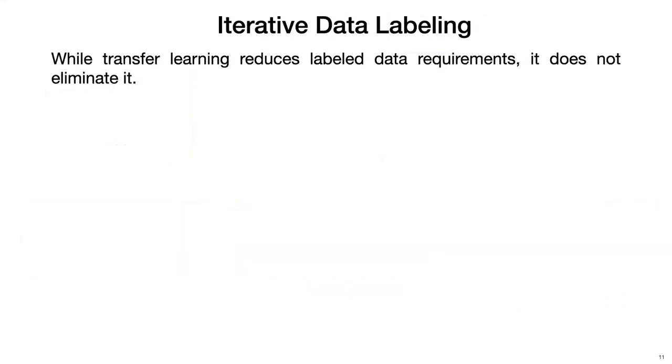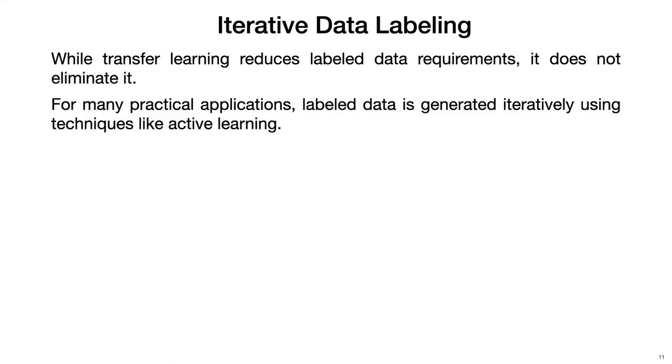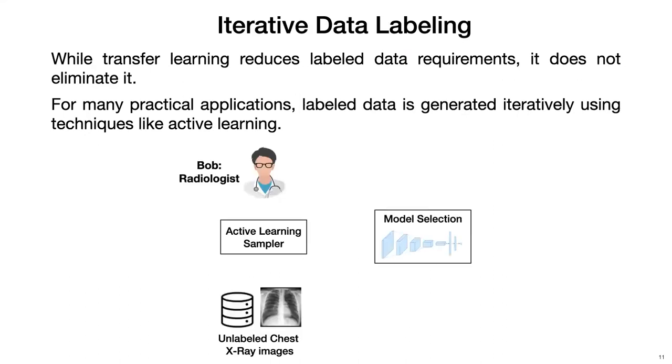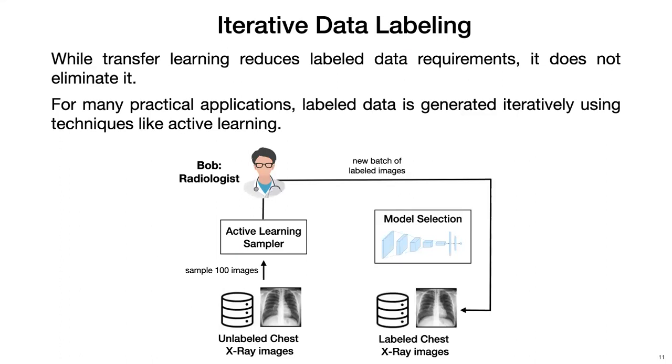Now, while transfer learning reduces the labeled data requirement, it does not completely eliminate it. We observe that for many practical applications, labeled data is often generated iteratively using techniques like active learning. With active learning, you use some kind of active learning sampler to sample a batch of unlabeled data items and present it to a domain expert to get the ground truth label, and then update the labeled dataset and use this updated labeled dataset to train a model and perform model selection to find the best model.